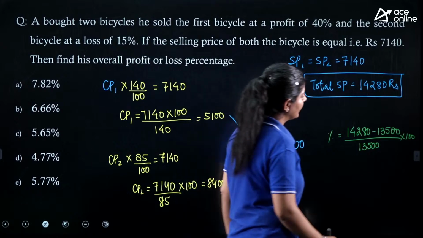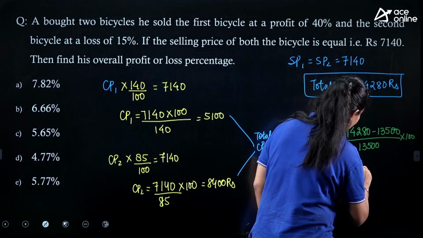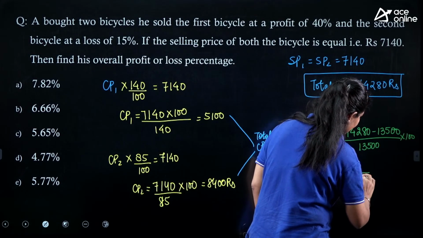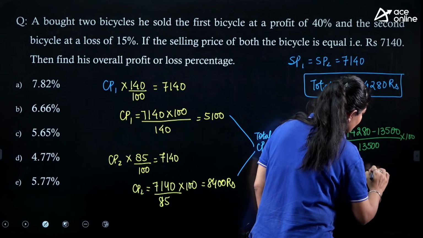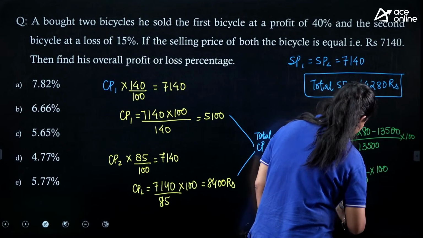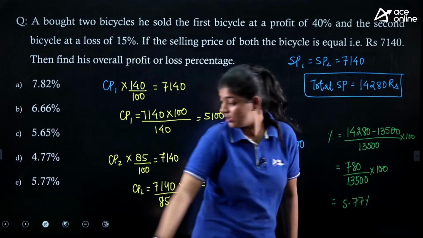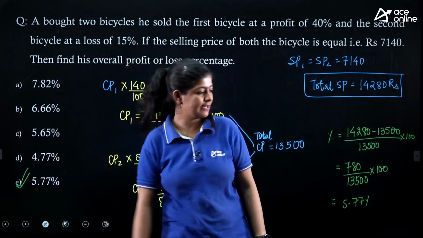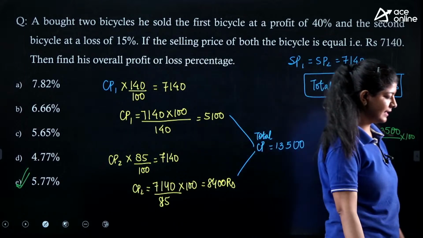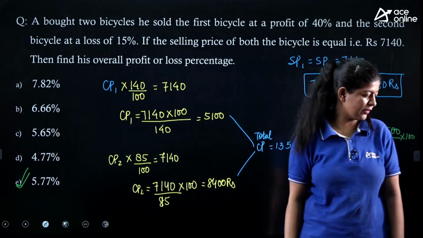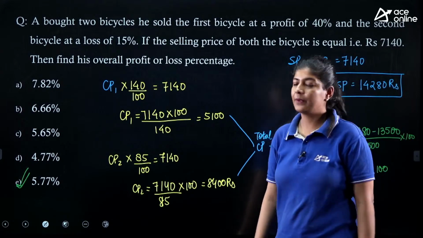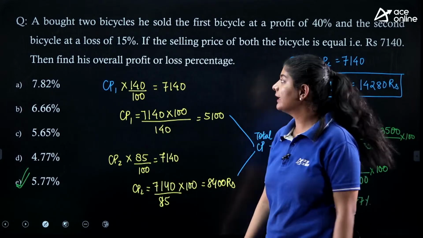Once you calculate it, you will get 780 divided by 13500 multiplied by 100, and here you are getting your answer as 5.77%. Option number E is the correct one. Very good. The correct answer over here is option number E, right? Next.